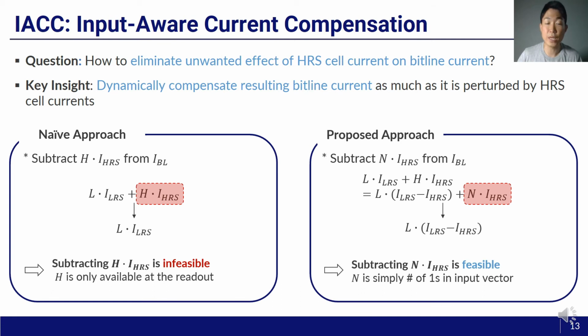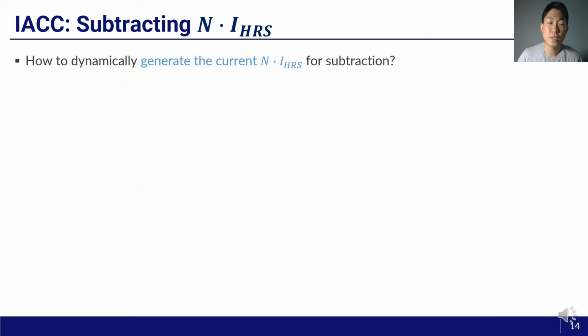Subtracting n times I_HRS is feasible, because n is simply the number of ones in the input vector, which we can figure out beforehand. Then the remaining question is how to dynamically generate the current n times I_HRS for subtraction in an efficient way.